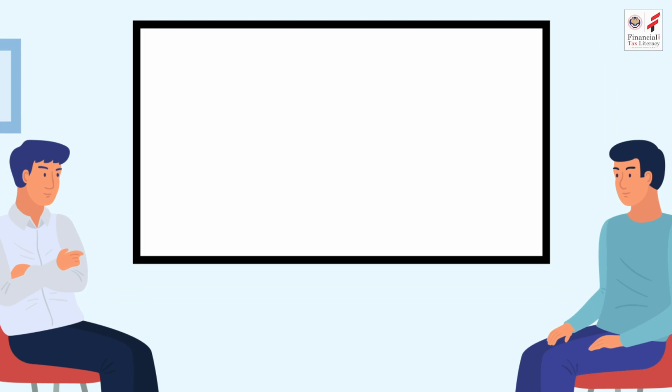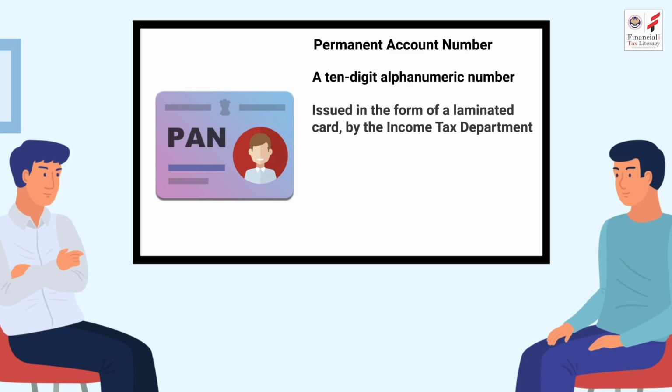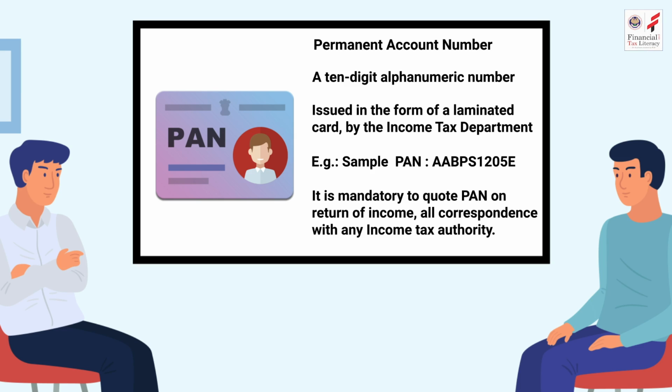Next, Sudhir explained to Aman about a very crucial aspect in tax filing: Permanent Account Number, also known as PAN. PAN is a 10-digit alphanumeric number issued in the form of a laminated card by the Income Tax Department. A PAN number always is a mix of alphabets and numerals, as shown in the sample. It is mandatory to quote PAN while filing income tax returns or for any correspondence with any income tax authorities.